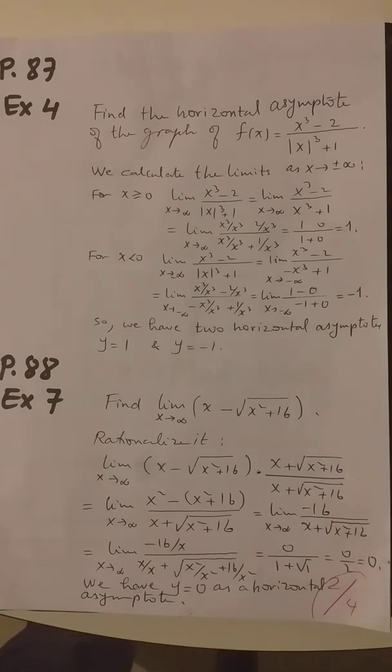So you will have these two limits considered for x positive and x negative. You will have in the first case the answer is 1. This is the horizontal asymptote when x approaches plus infinity, and for x negative you will have another asymptote, y equals minus 1. So we have two horizontal asymptotes according to the limits considered and because of the presence of the absolute value of x. Page 88, number 7.